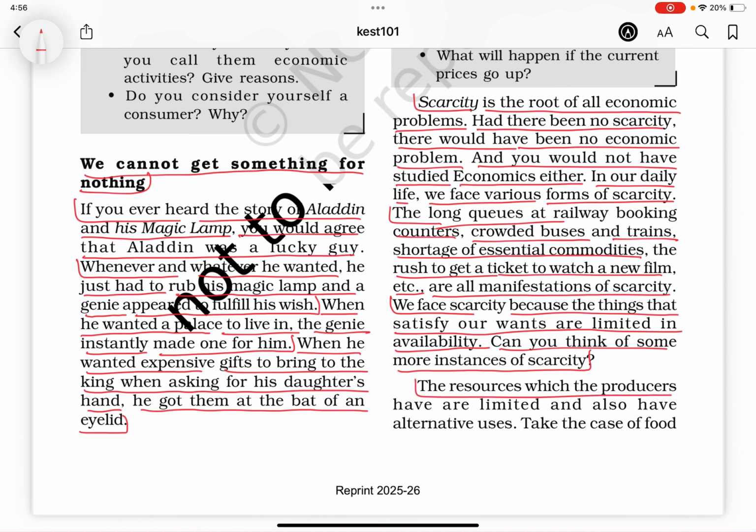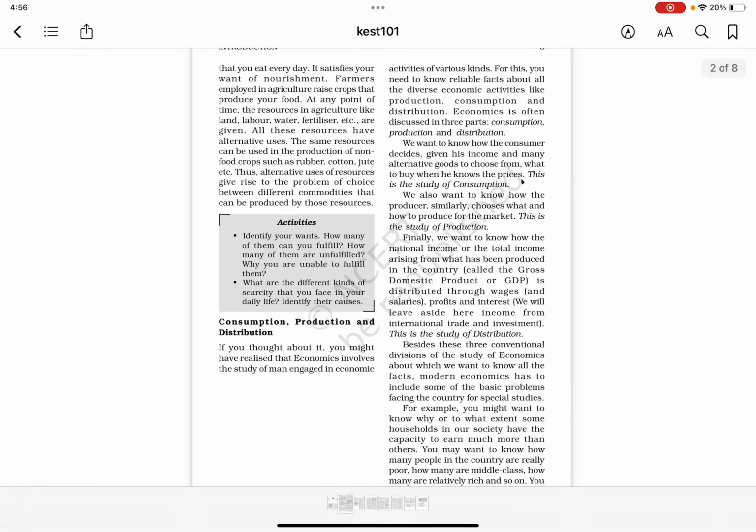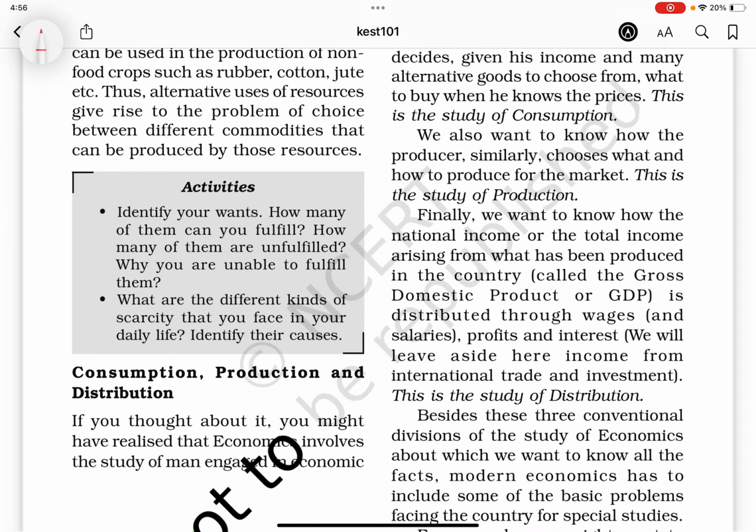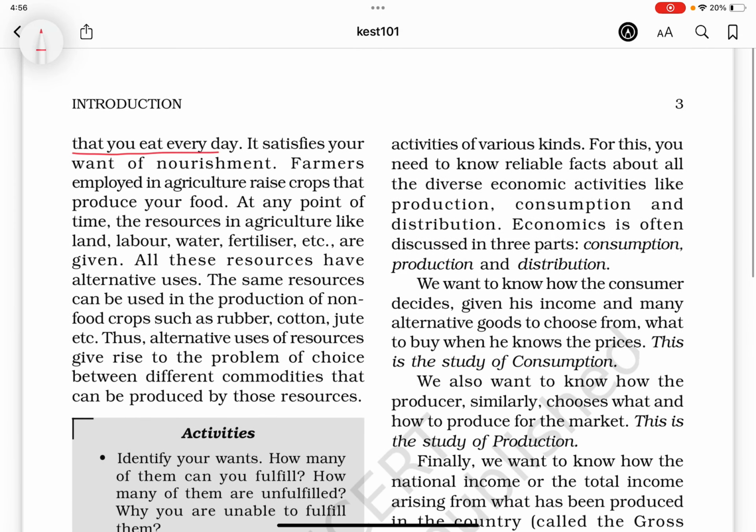The resources which the producers have are limited and also have alternative uses. Take the case of food that you eat every day. It satisfies your want of nourishment. Farmers employed in agriculture raise crops that produce your food at any point of time.